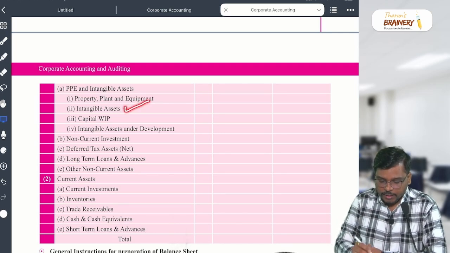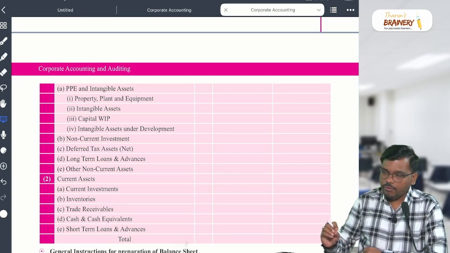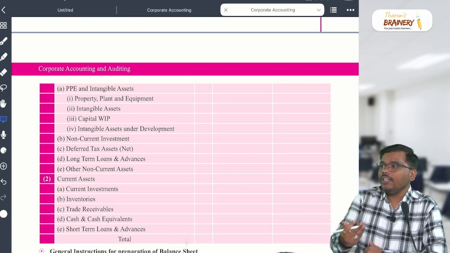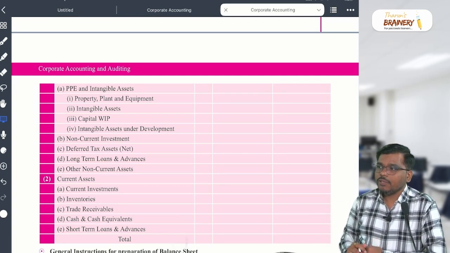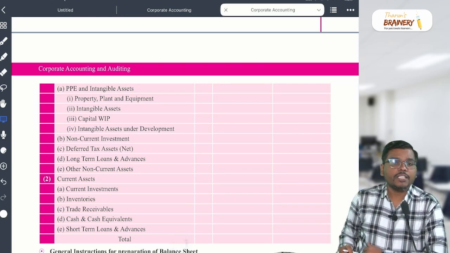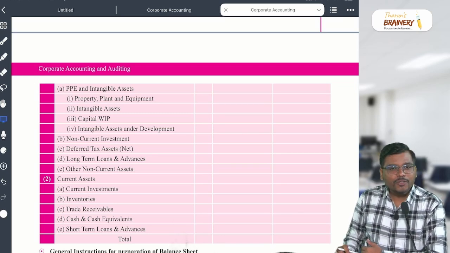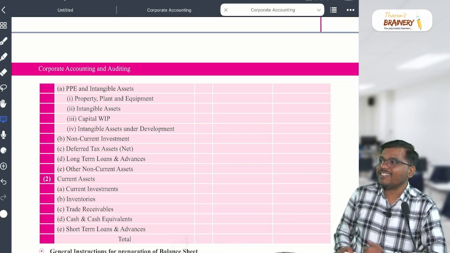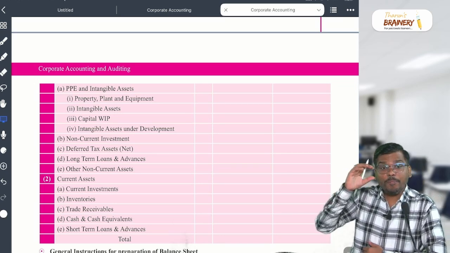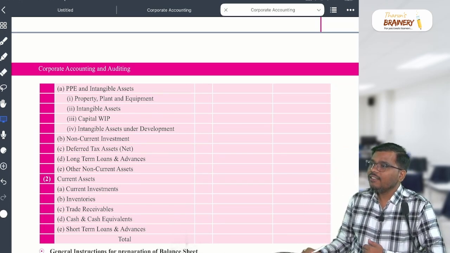Next one, intangible asset. Intangible asset, sir, is which you cannot see, which you cannot touch, but you can feel it. It becomes what, sir? Intangible asset. What is that intangible asset? Anyone can tell me an example? Example of intangible asset. Goodwill. Yes or no, right? Okay. And here's a practical life example. Trade value. Patent. Okay.